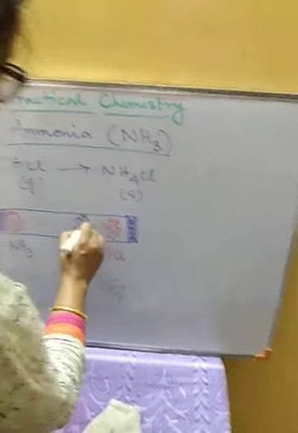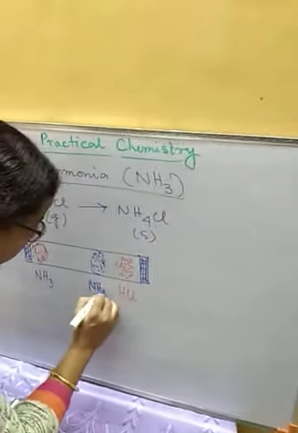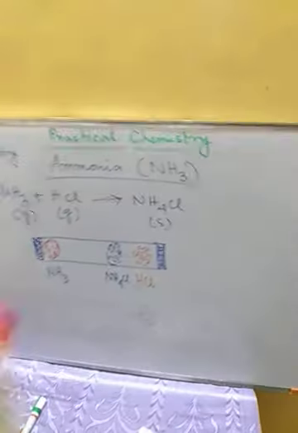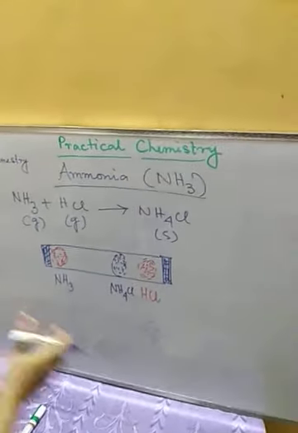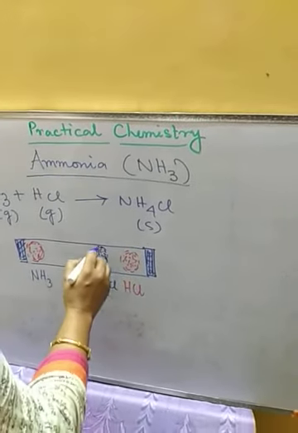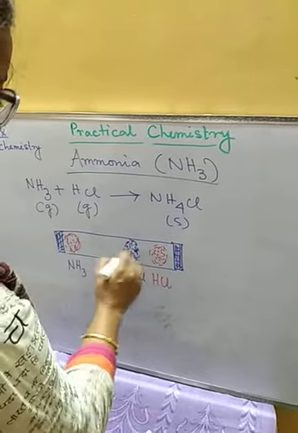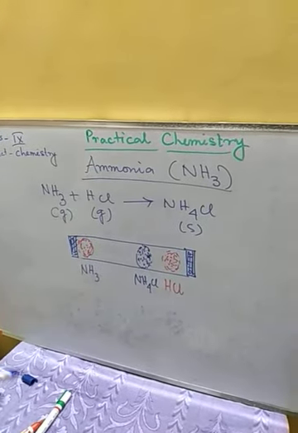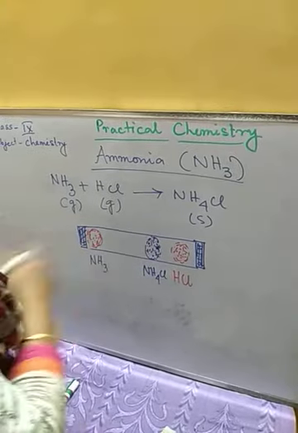After one or two minutes we get this fume. So from this experiment we can get ammonium chloride. You can see that the ammonium chloride we are getting is near the end of the HCl.